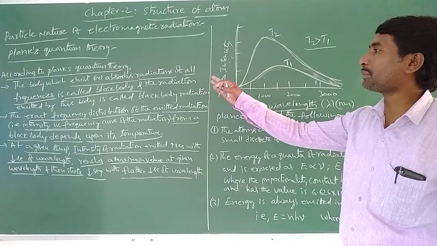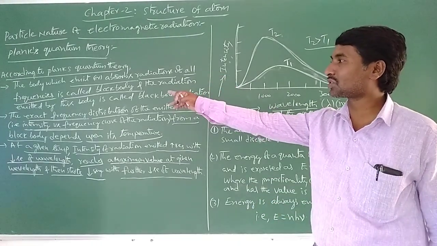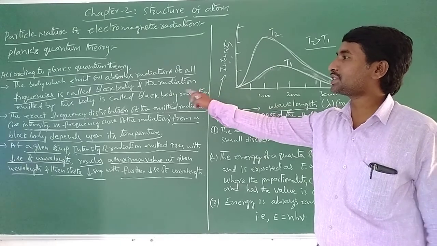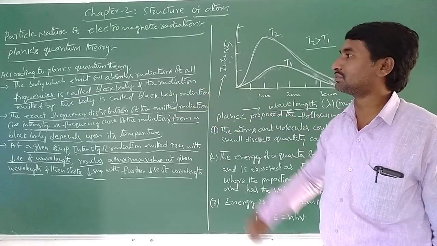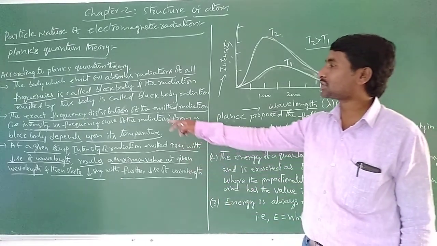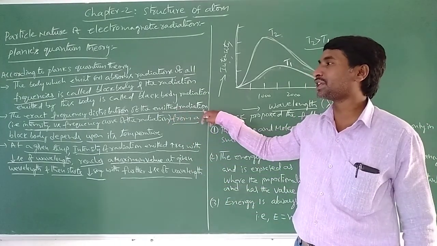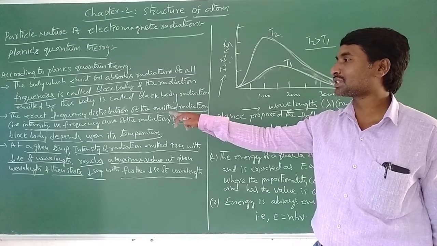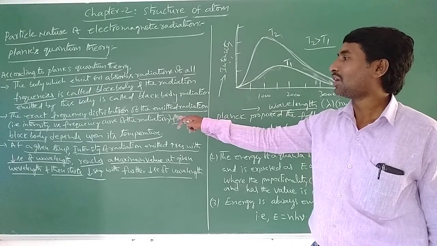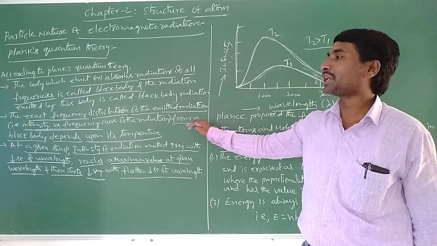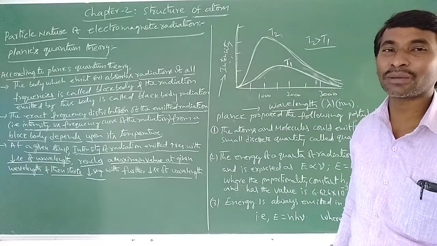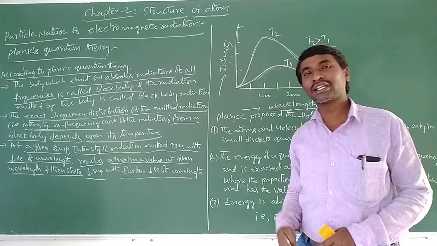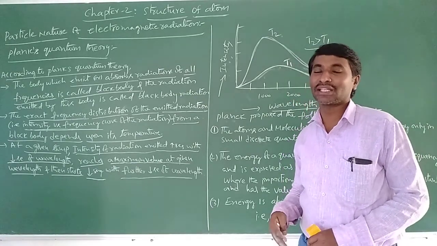A body which emits or absorbs radiation of all frequencies is called a black body. The radiation emitted by this body is called black body radiation. Next, the exact frequency distribution of the emitted radiation, that is the intensity versus frequency curve of the radiation from a black body, depends upon its temperature. Meaning, as temperature increases, frequency also increases.